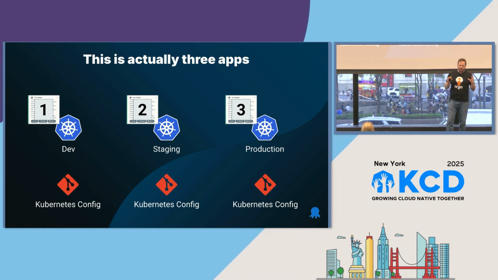So the first thing that we want to look at is this concept of applications. So we've got, let's say, a dev environment, a staging, a production environment, and we've got one application, two applications, three applications. Because in Argo CD, it's going to be pointing at different Kubernetes configuration, right? Now, there are some setups where you could share configuration. We actually don't recommend that because you want to be in a situation where you can deploy something different in production than what's deployed in staging, than what's deployed in dev. You don't want to be in a situation where Git does not reconcile to what's actually deployed, right? You want it to be a separate source of truth. So this is three applications.